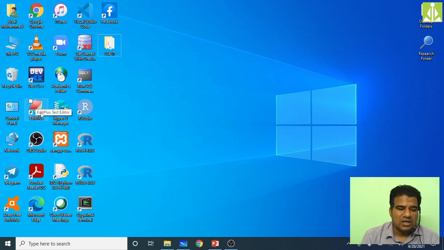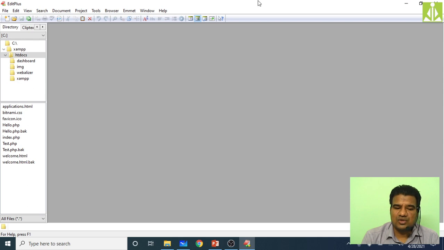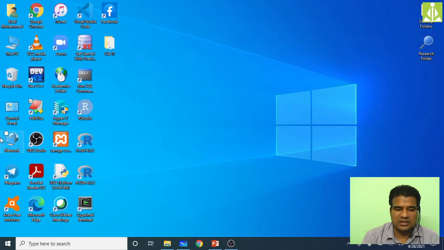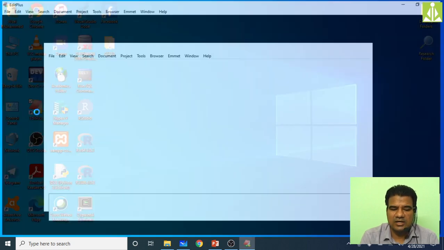So I'm opening EditPlus. First of all, we need to configure EditPlus so as to execute Java programs. For that, I need to add the Java compiler as well as the Java run command into my EditPlus. You can easily get EditPlus on the internet, download it and install it. It is very easy. Once you install it, just double click to open.